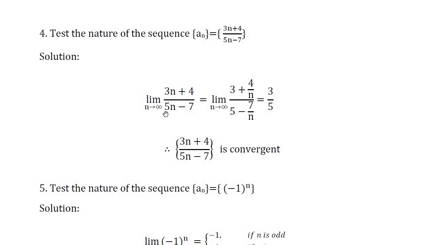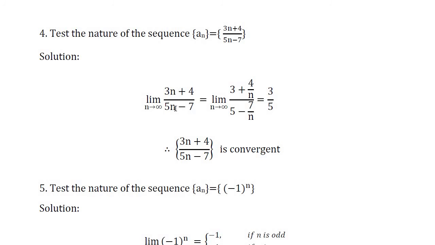Next one. Test the nature of the sequence an is equal to 3n plus 4 divided by 5n minus 7. So consider limit of 3n plus 4 divided by 5n minus 7 as n tends to infinity. Here if you put n equal to infinity, we get 3 into infinity plus 4, which means numerator is infinity. Denominator 5 into infinity minus 7, that is denominator is also infinity. That takes the form infinity divided by infinity, that is indeterminate form.